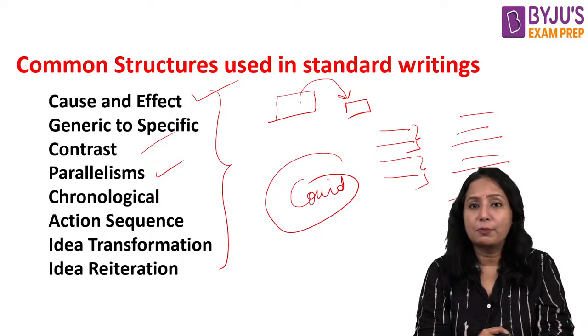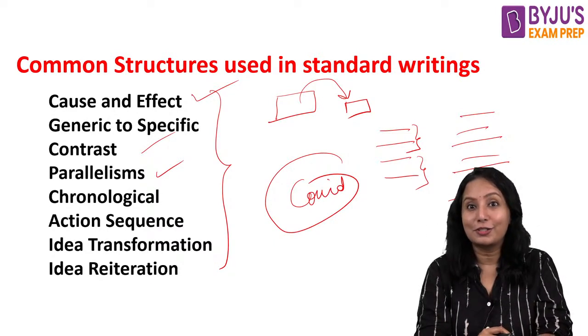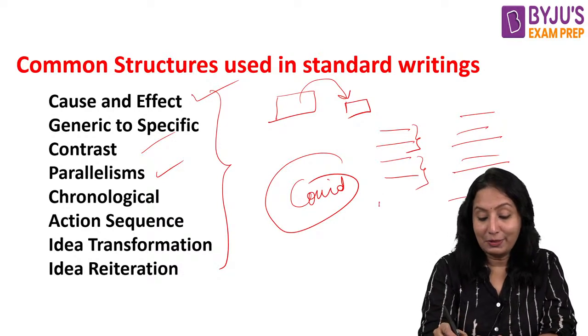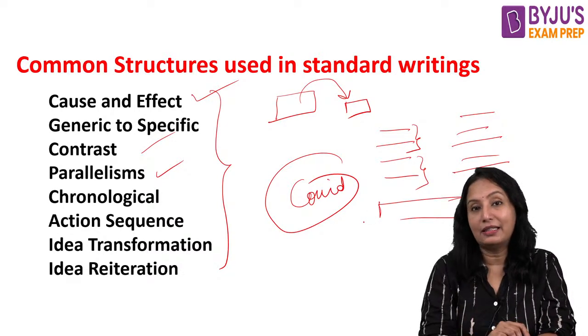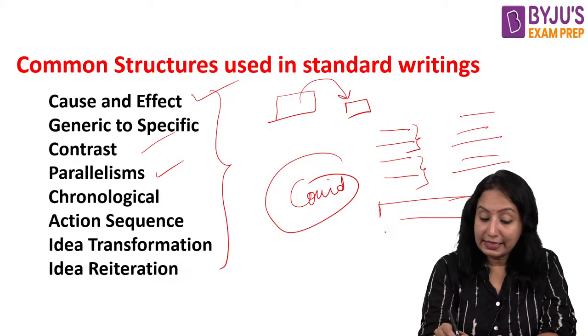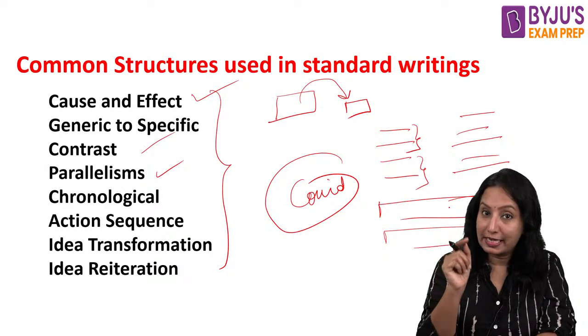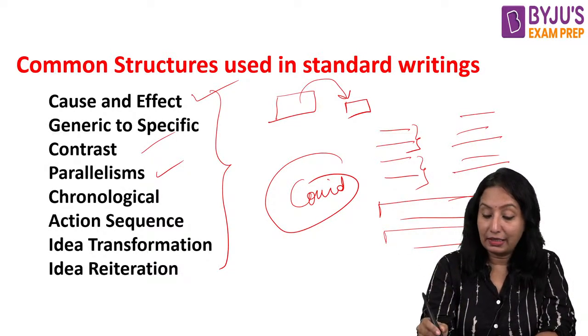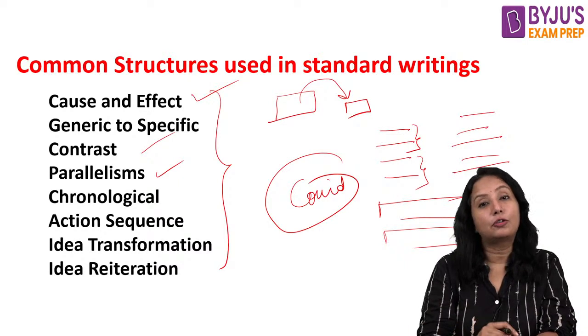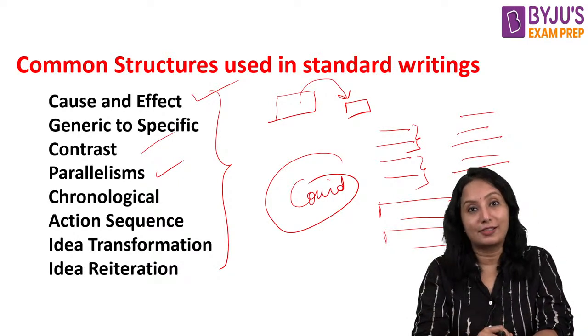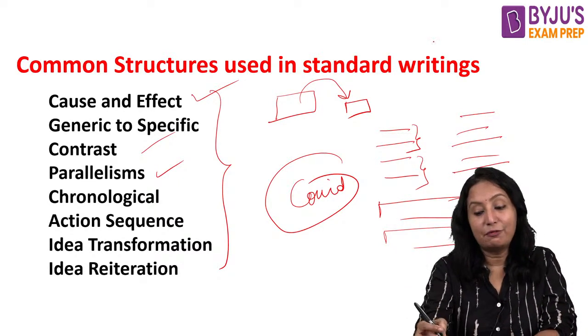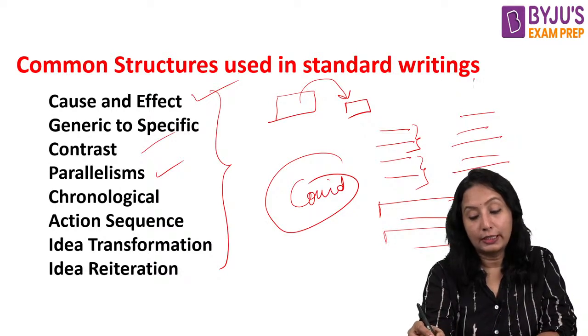Analogous situation means they talk about one idea, and in the same paragraph they talk about the same thing applied to a different thing. That is an analogous situation. For example, if I talk about health conditions.